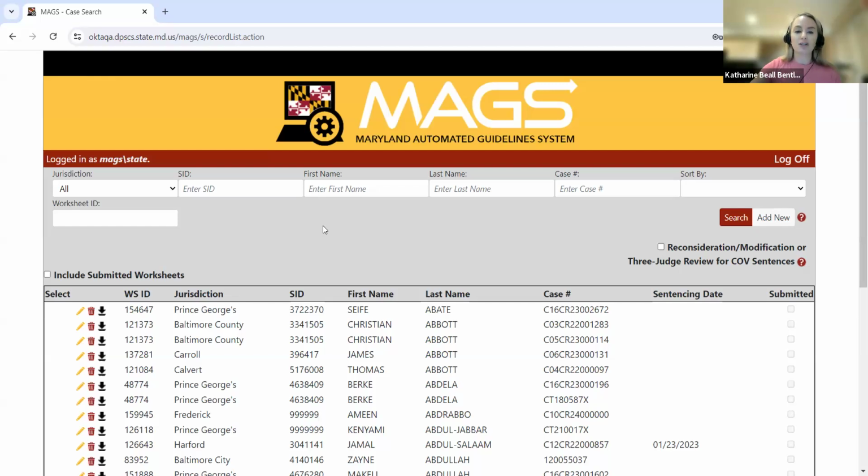So when you go to initiate the worksheet, you'd be clicking this Add New button one time. Even though there are multiple case numbers, you're clicking it one time. And then when you get to the list of offenses tab, that's where you add all of the unique case number information. We'll talk more about that once we get to that particular tab.